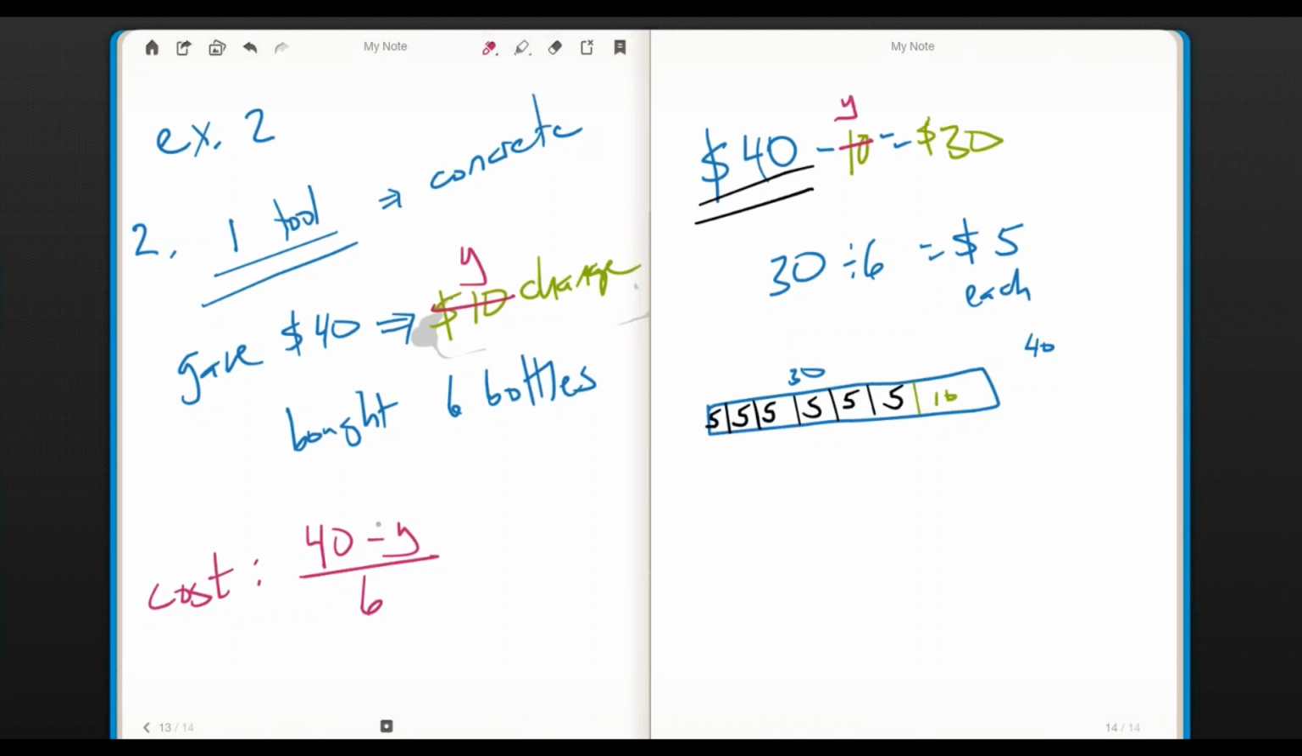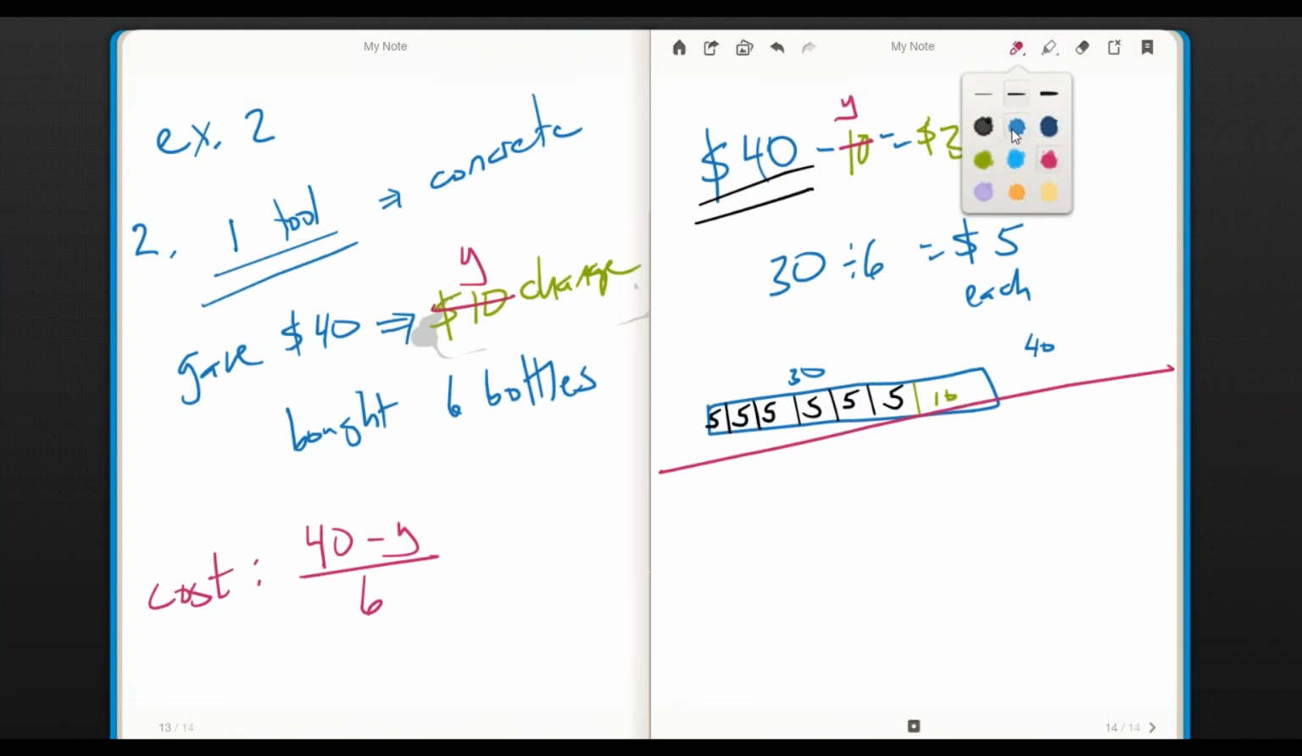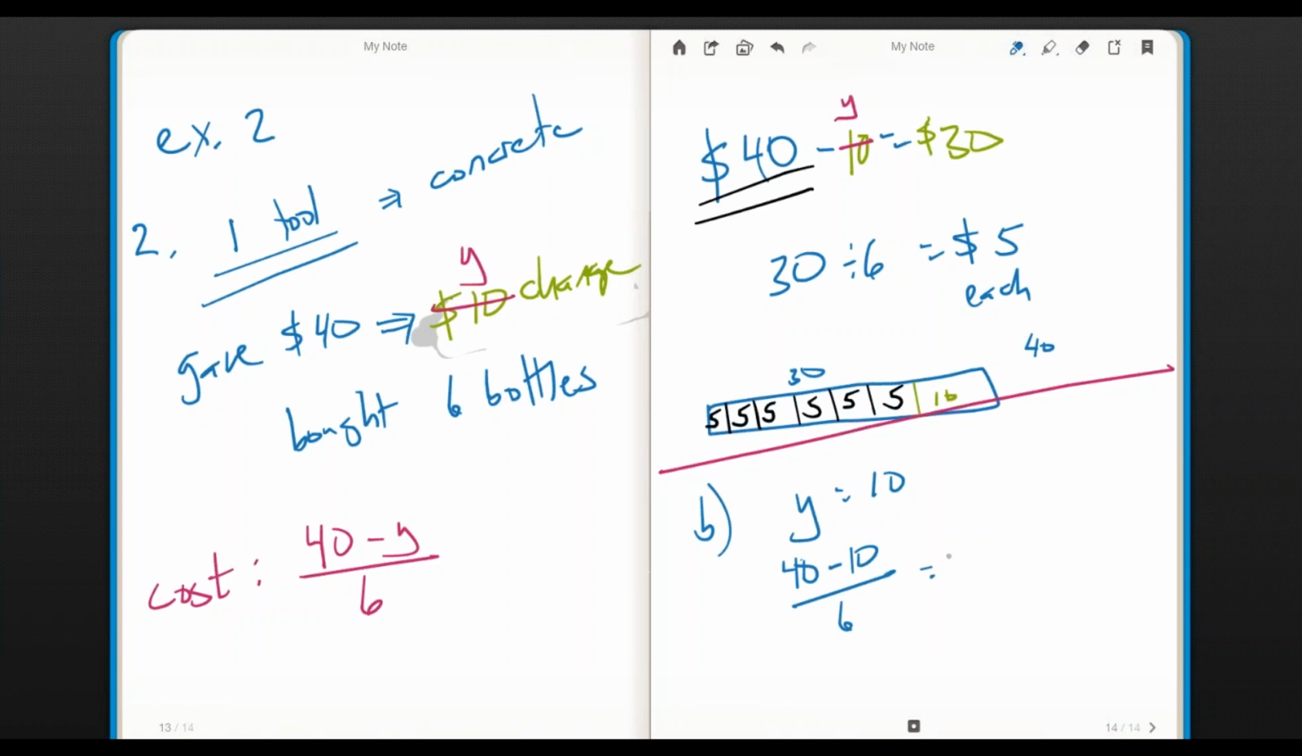When you come up with this, it's very easy to put in a number for Y and solve it. And look what I sort of accidentally, sort of on purpose did. Part B, Y equals 10. They want to know the cost of a bottle of oil. Sure enough, we fill it in, and not surprisingly, 40 minus 10 over 6 is 30 over 6, which is equal to 5. That's how much money you paid per bottle of oil this time.